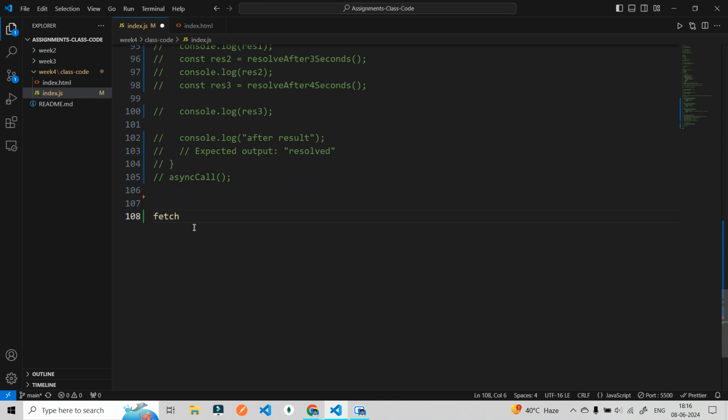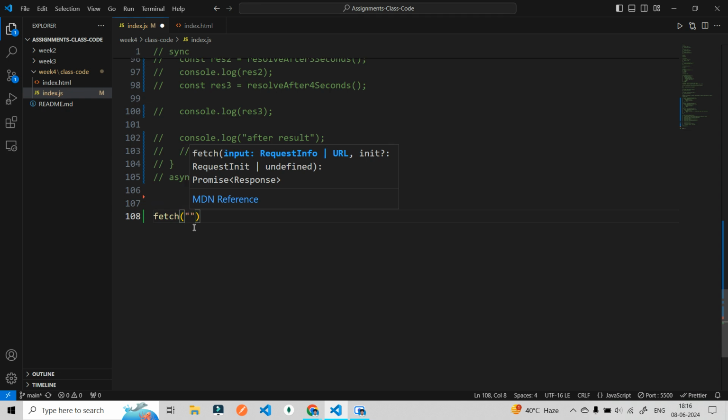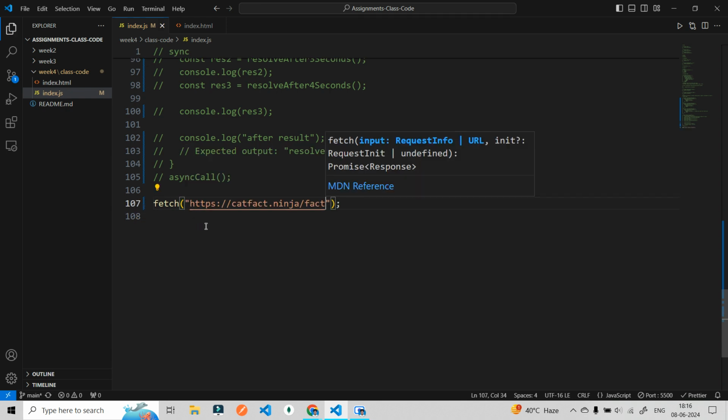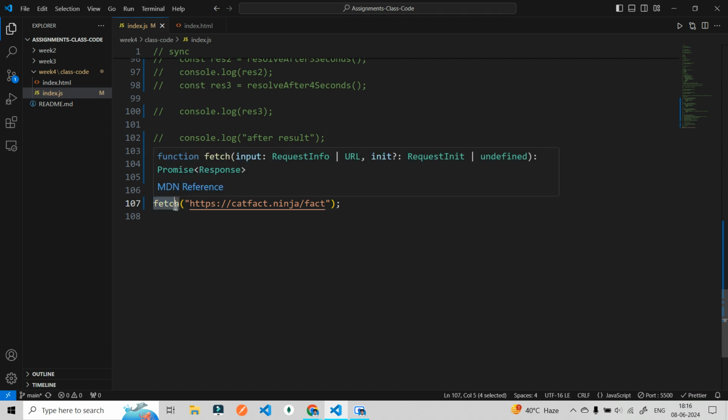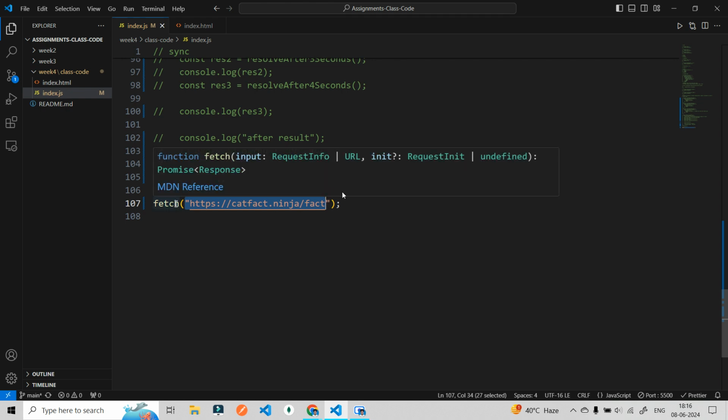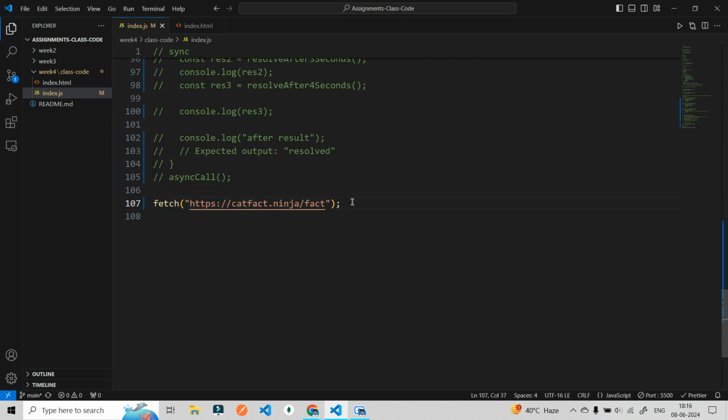What I will do here, in these curly braces, I will paste the particular API. This fetch will fetch data from this particular API. This is for fetching the data from the API. Now, how can I see the API?